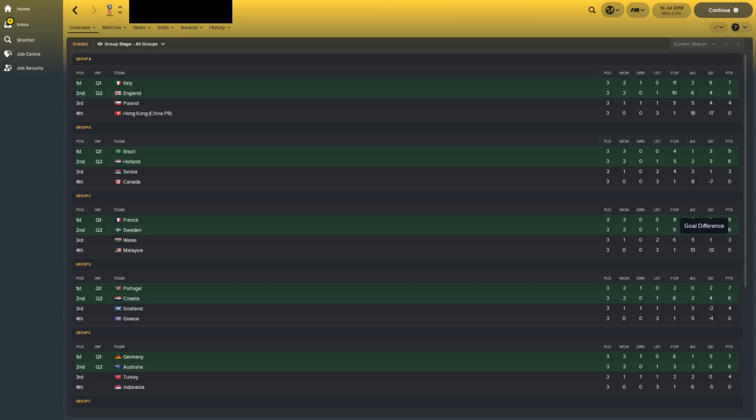So we saw Italy and England qualify from Group A. Once again, Poland missed out. Poor old Hong Kong conceding 18 goals, by the way. 7 against England, 6 against Italy and 5 against Poland. They did score a goal against England though.